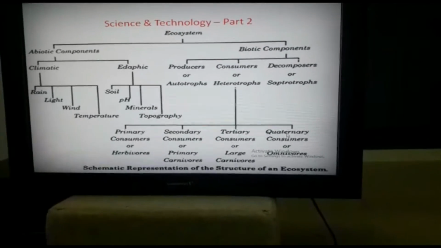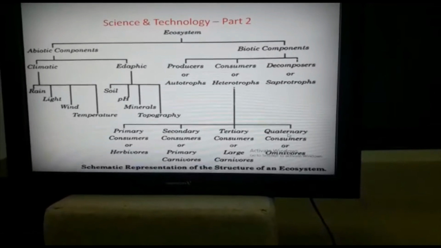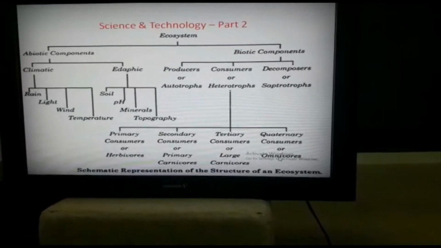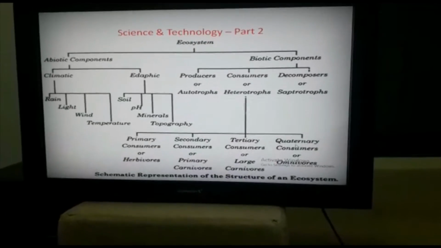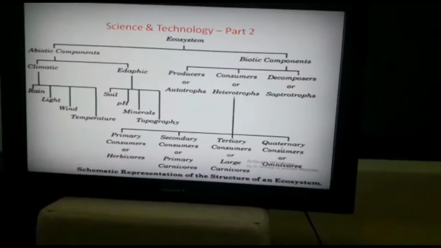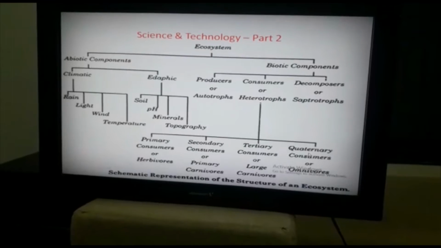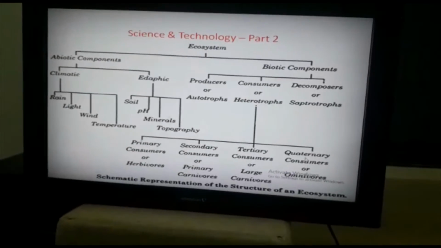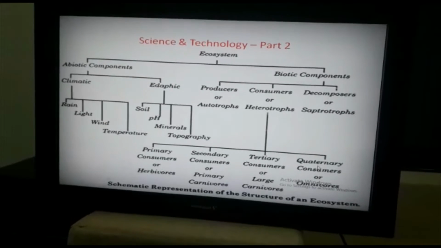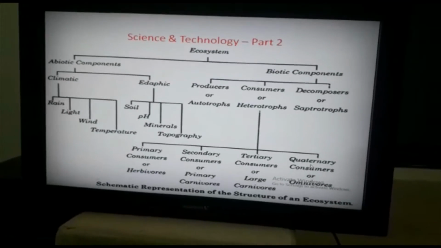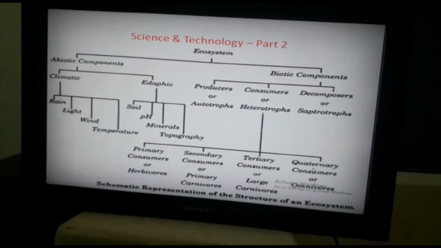Then quaternary consumer or omnivores. A quaternary consumer is an animal that is at the top of the food chain. These animals mainly eat or prey on animals below them in the food chain, such as tertiary and secondary consumers. For example, white sharks and hawk.